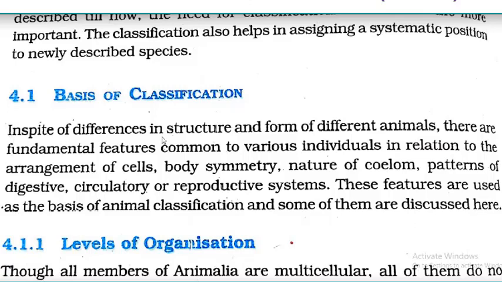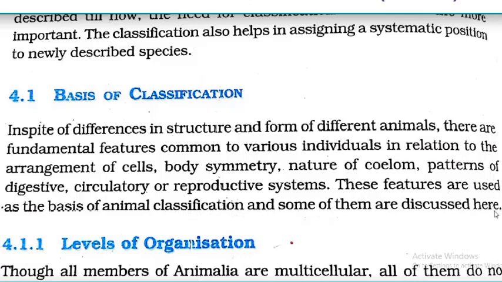In spite of differences in structure and form of different animals, there are fundamental features common to various individuals in relation to the arrangement of cells, body symmetry, nature of coelom, and patterns of digestive, circulatory or reproductive systems. These features are used as the basis of animal classification, and some of them are discussed here.